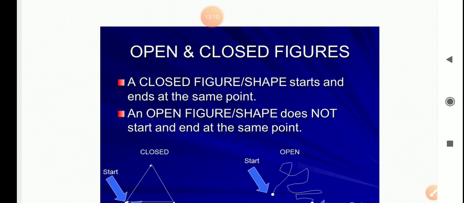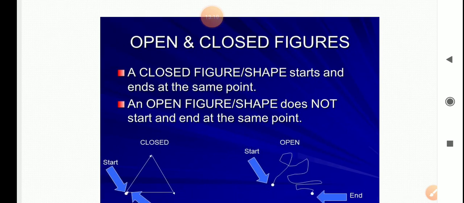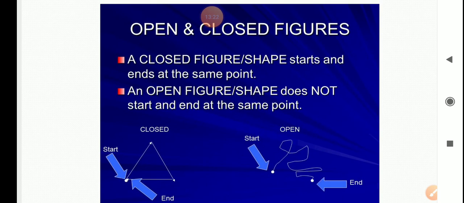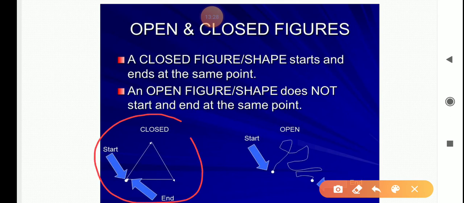As you can see in the figure, in a closed figure the start and end are at the same point. See here, the same point is met. So it is known as a closed figure, and a closed figure is always closely packed. It starts and ends at the same point.